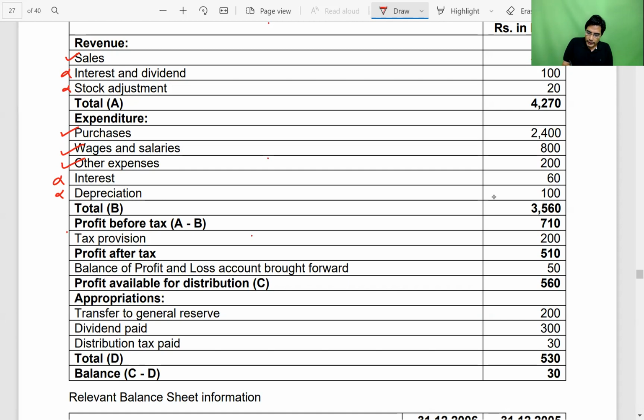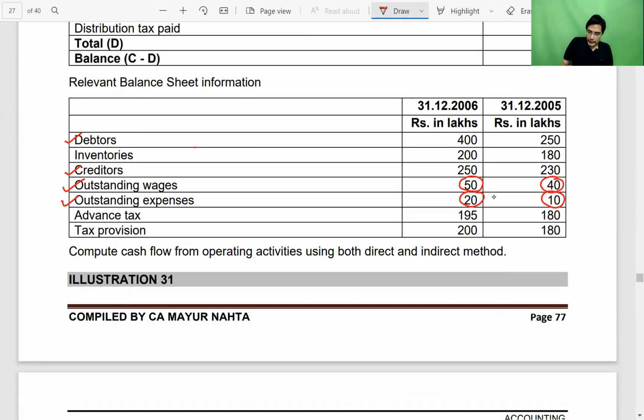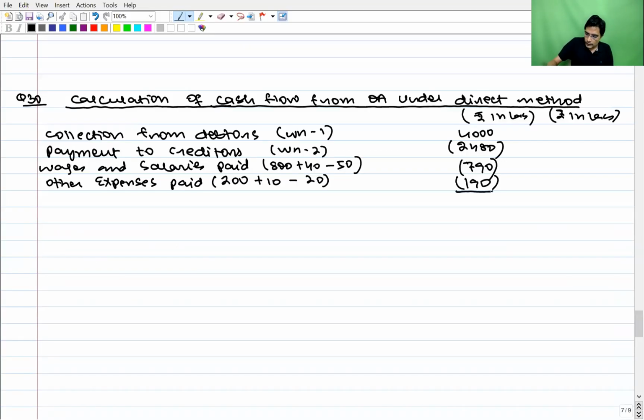Tax provision, ignore it, because we have to minus directly the tax paid. And tax paid will be determined by preparing these two accounts. So let's prepare in working notes advanced tax account and tax provision account, find out the tax paid, and then that information we are going to put it in operating activity. We have to minus tax paid, which we'll do in working note number 3.